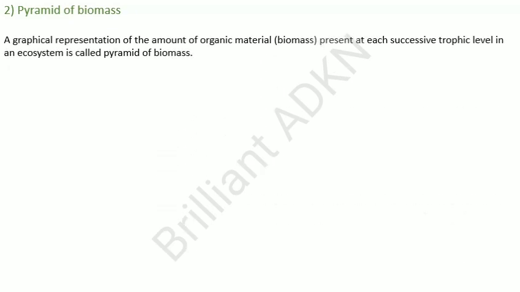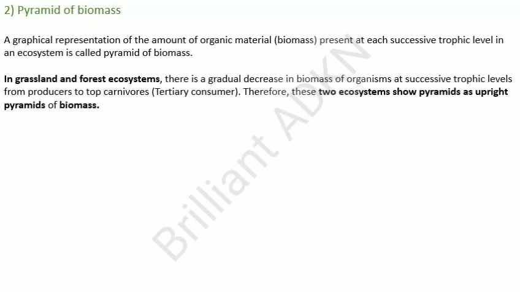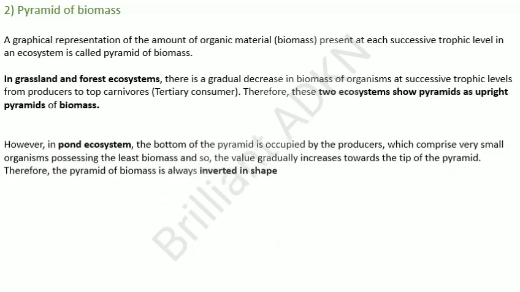Now we are going to see the pyramid of biomass. A graphical representation of the amount of organic material, biomass, present at each successive trophic level in an ecosystem is called a pyramid of biomass. In grassland and forest ecosystems, there is a gradual decrease in biomass of organisms at successive trophic levels from producers to top carnivores, that is tertiary consumers. Therefore, these two ecosystems show upright pyramids of biomass.